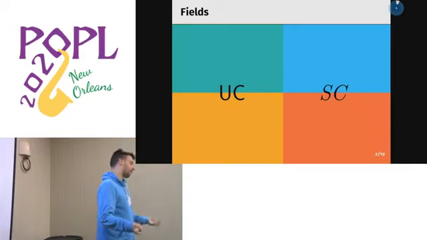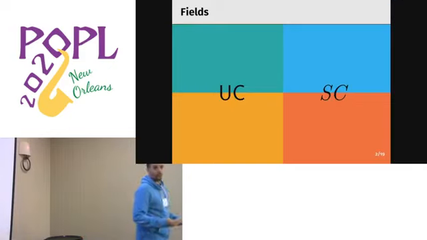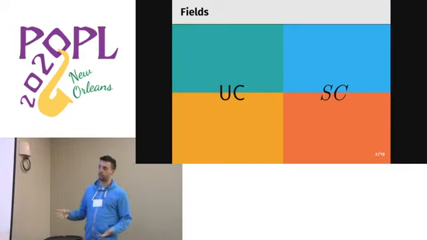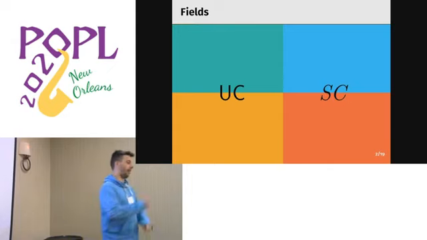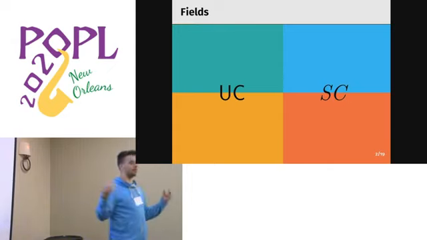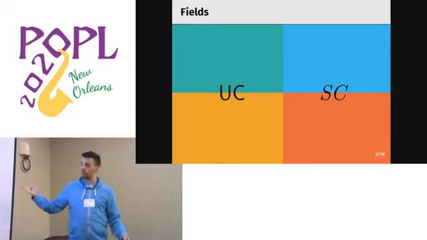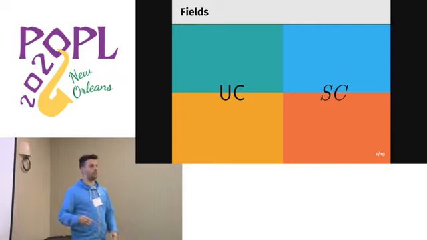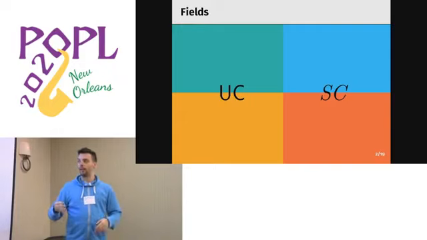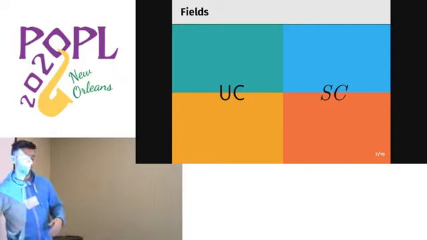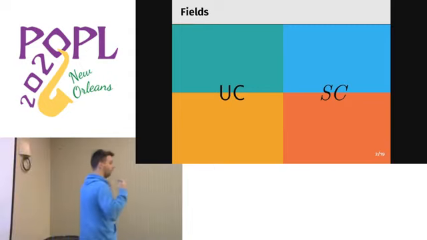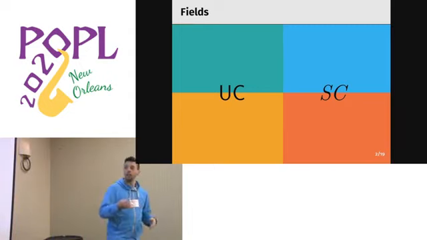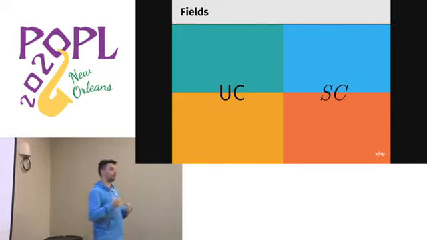And for those of you that know me, the real nice thing about doing this work is that we can use 4 colors. And the point is that we have 2 systems at hand. Each of the 2 systems is composed of 2 parts. We have secure compilation, where, as we've seen, we have source languages and target languages. And we have universal composability, where we have, on the bottom, the protocols that are done in the so-called concrete world, or real world. And then the ideal functionalities, which are done in the ideal or abstract world.